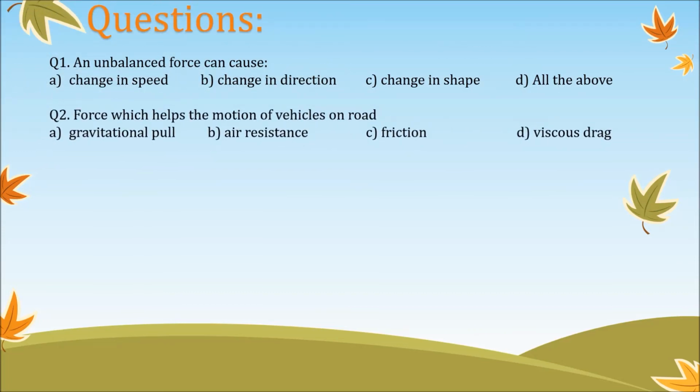Question number 2. Force which helps the motion of vehicles on road. Option A. Gravitational pull, B. Air resistance, C. Friction, D. Viscous drag. So the force which helps the motion of vehicles on the road is friction. Without friction, the vehicles cannot move on the road.